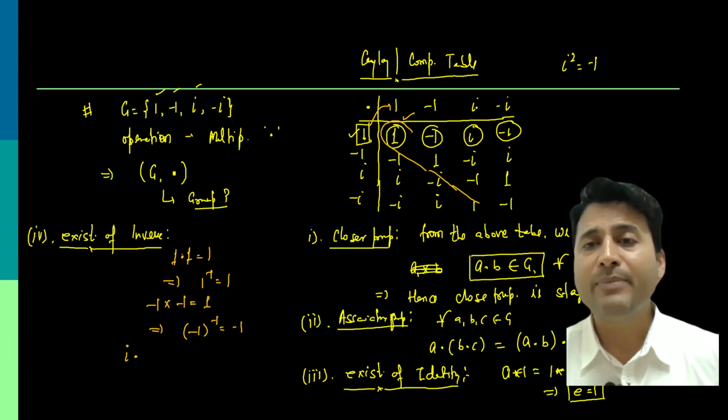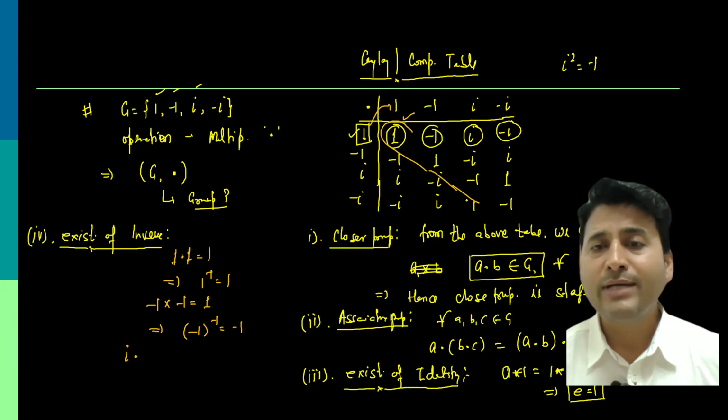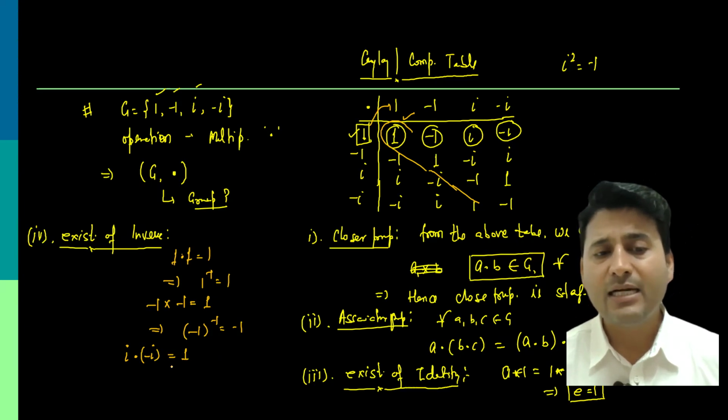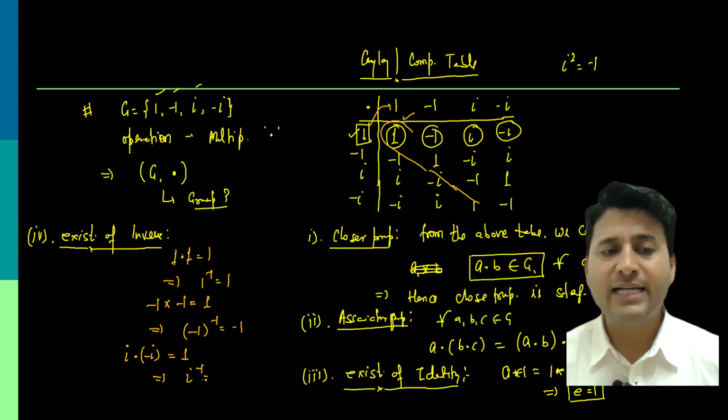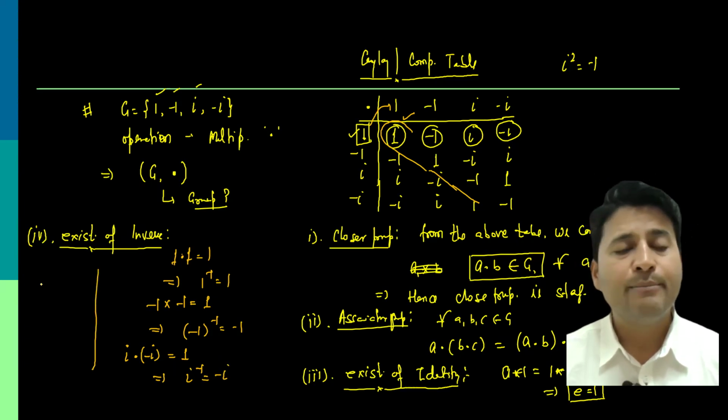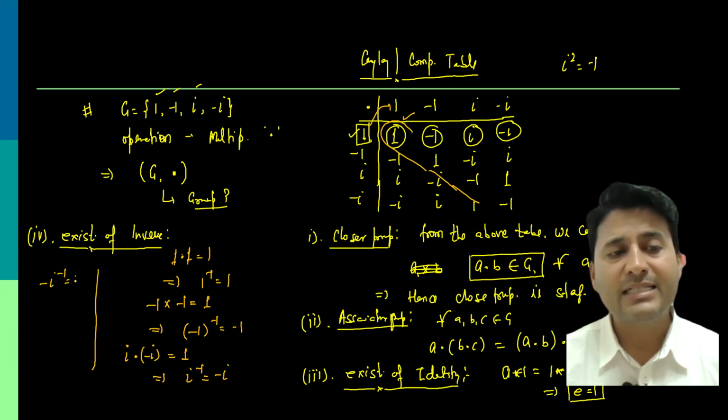What needs to be multiplied with iota so that 1 is the output? You can see that minus iota when operated to iota, we get 1 as the output. It can be observed from the composition table. So iota inverse is minus iota. In the same manner, minus iota inverse is iota.